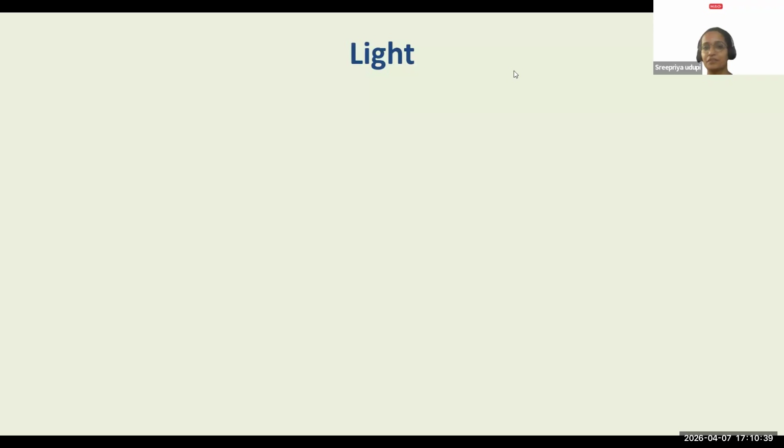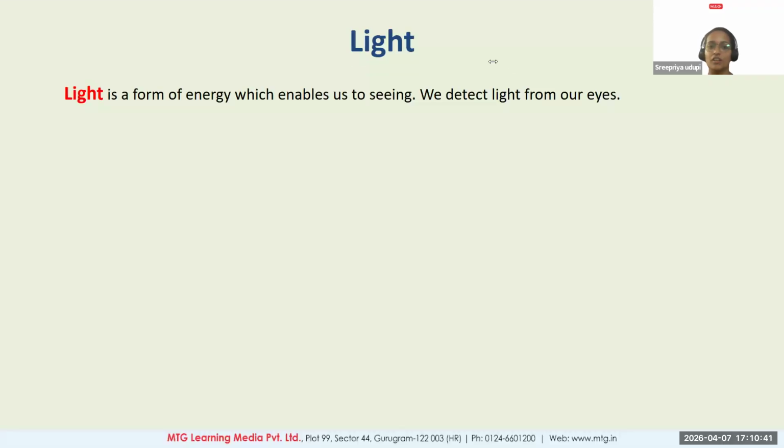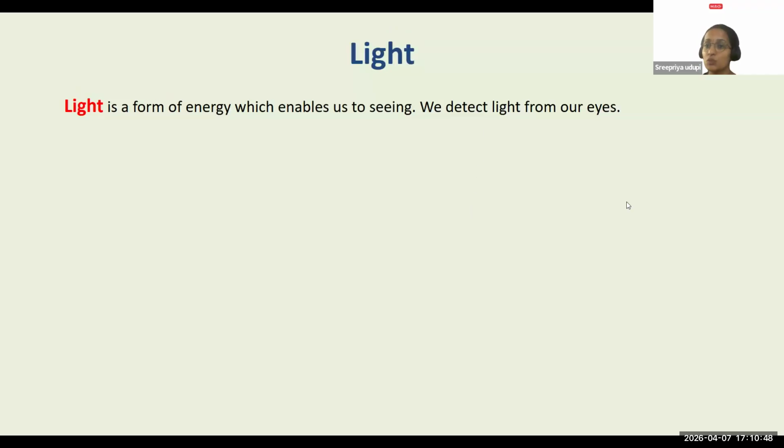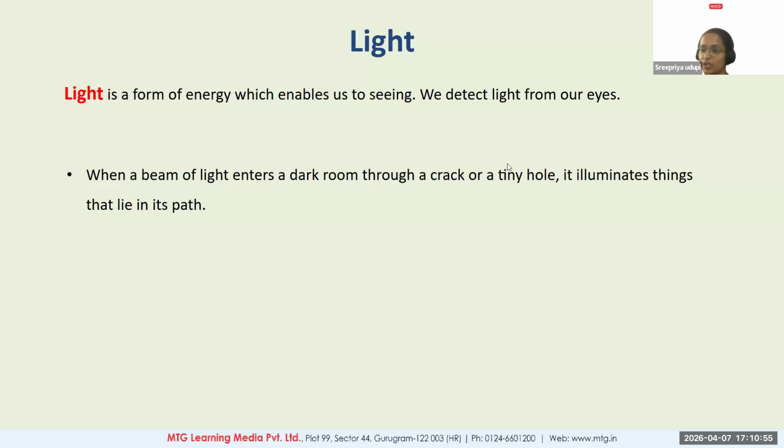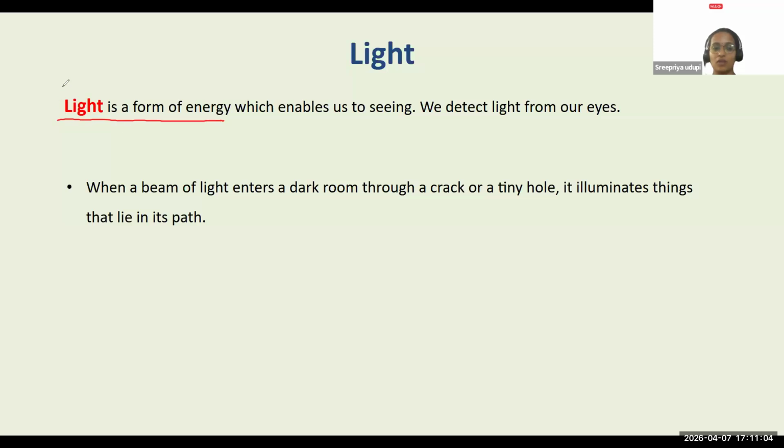Correct. Light is definitely a form of energy. Because of light, we are able to see around us, right? If light wasn't present, it would be difficult for us to sense the things around us. Light is what enables us to see things around. Because it is helping us to see the things around us, light is called a form of energy. A very important thing we have to consider: light is a form of energy which is helping us to see around.